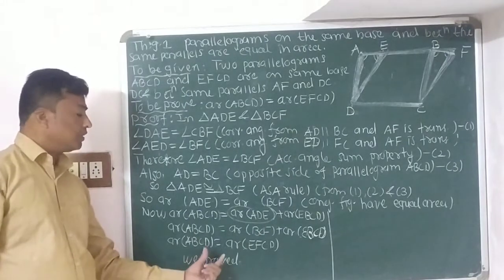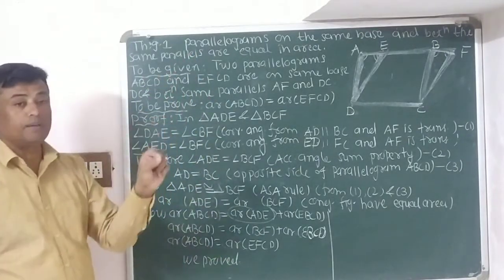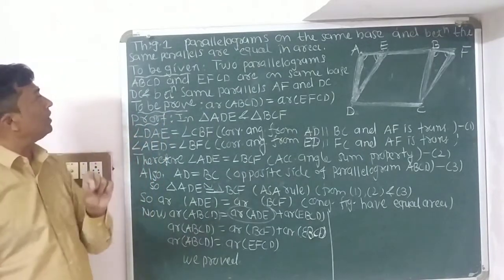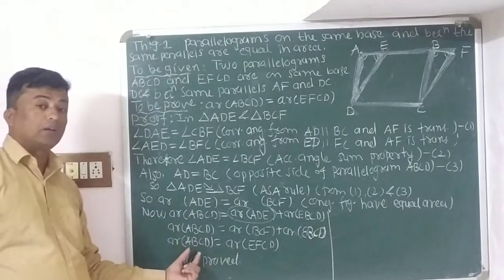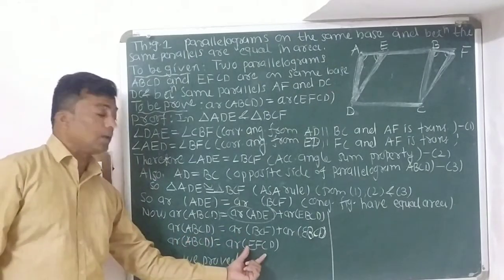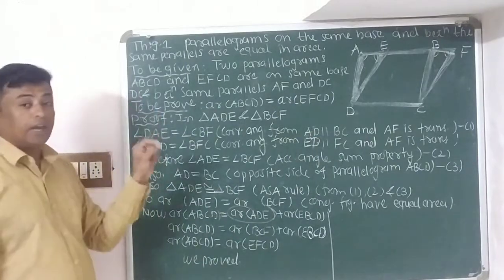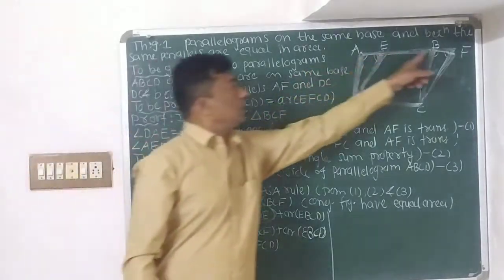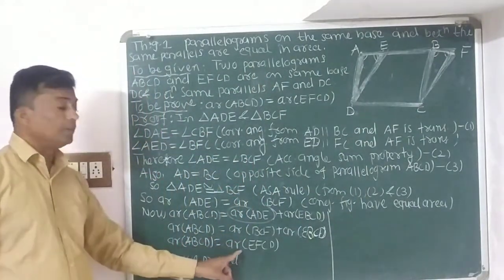So see children, here we proved that parallelograms on the same base and between the same parallels are equal in area. Both parallelogram ABCD and parallelogram EFCD are on the same base DC and between the same parallels AF and DC, and they have the same area.